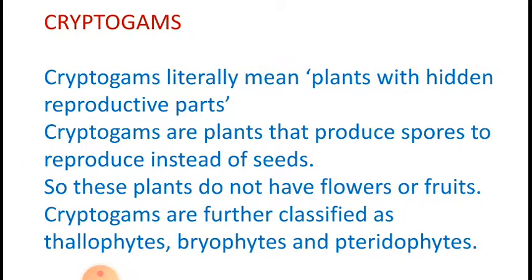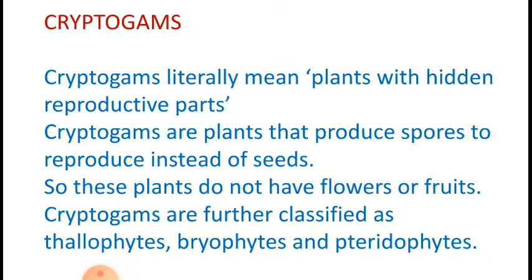Okay, let us further talk about cryptogams in detail. Cryptogams literally means plants with hidden reproductive parts. Now this is not clearly given in your textbook, but it is just for your clarification so that you understand what are cryptogams. So cryptogams are plants that produce spores to reproduce instead of seeds.